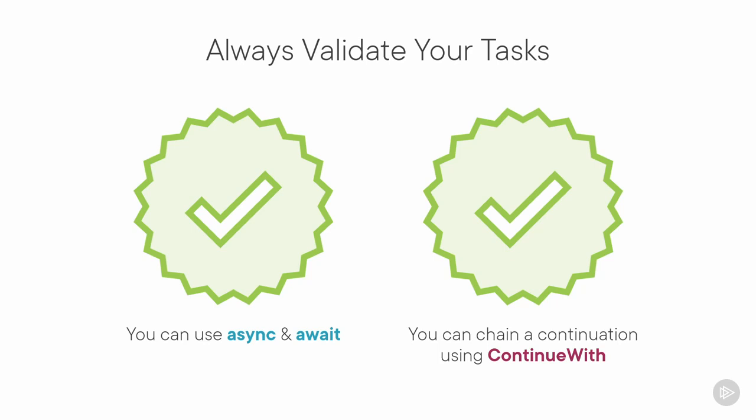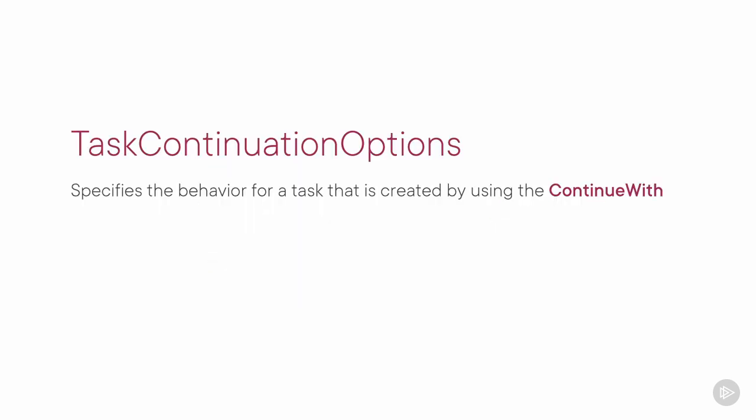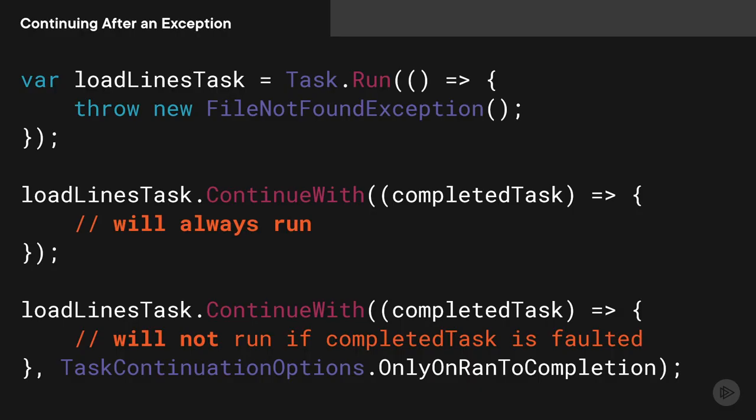If you already have multiple different continuations in your project, and you want to make sure that one of them is only executed when there's a problem, or when there's no problem, you could use the task continuation options. Remember that ContinueWith also returns a task and runs asynchronously. If there's a problem in the code, it'll throw an exception, and then it will execute the next continuation in line. You've now seen how to introduce a chain of tasks, where some will be executed upon exceptions, and some only when everything completed successfully.